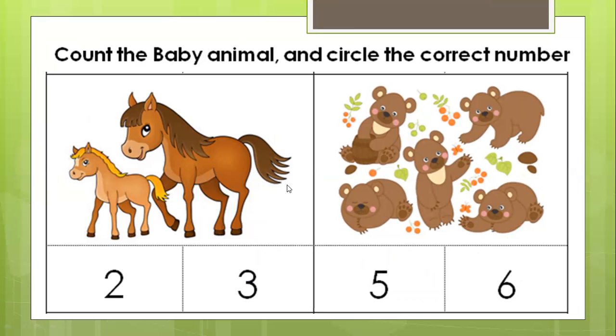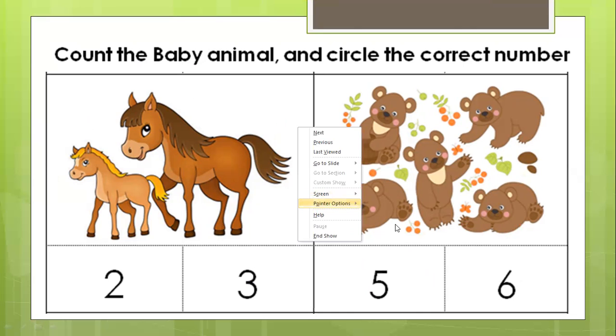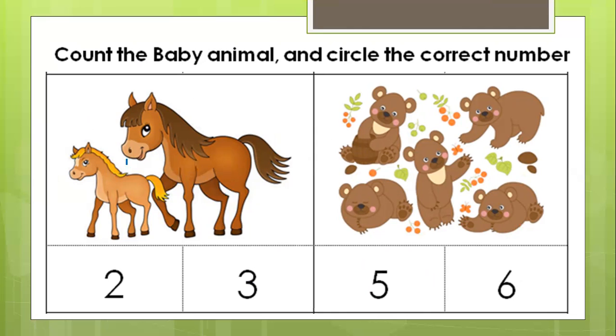Next, let's count the baby animals. Okay. Look, both are babies, but just a bit bigger babies and smaller babies. So we got 2 foals here. 1 and 2. So there are 2 foals. A baby horse is called a foal. Good. So 1, 2. So we got 2 foals. Let's circle number 2. Is this number 2? Yeah, if it's number 2, circle number 2. So 2 foals. Good.